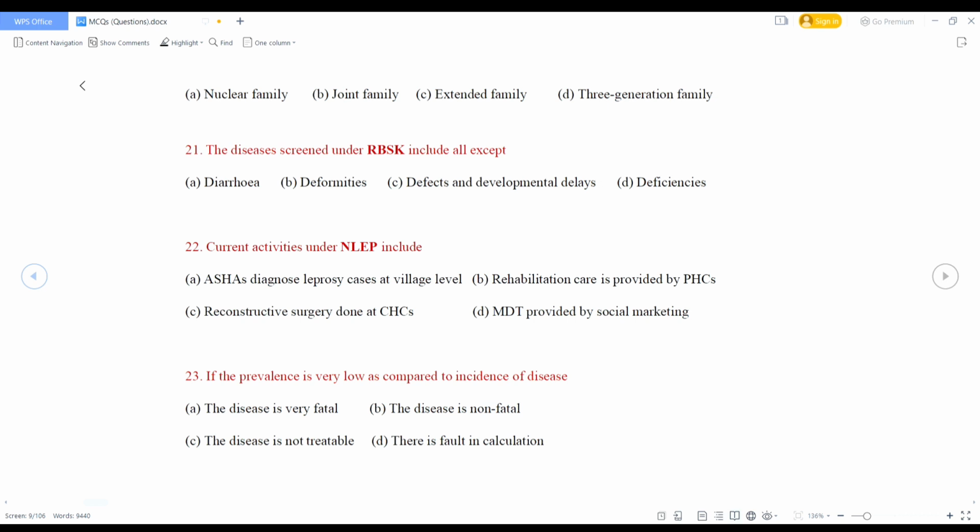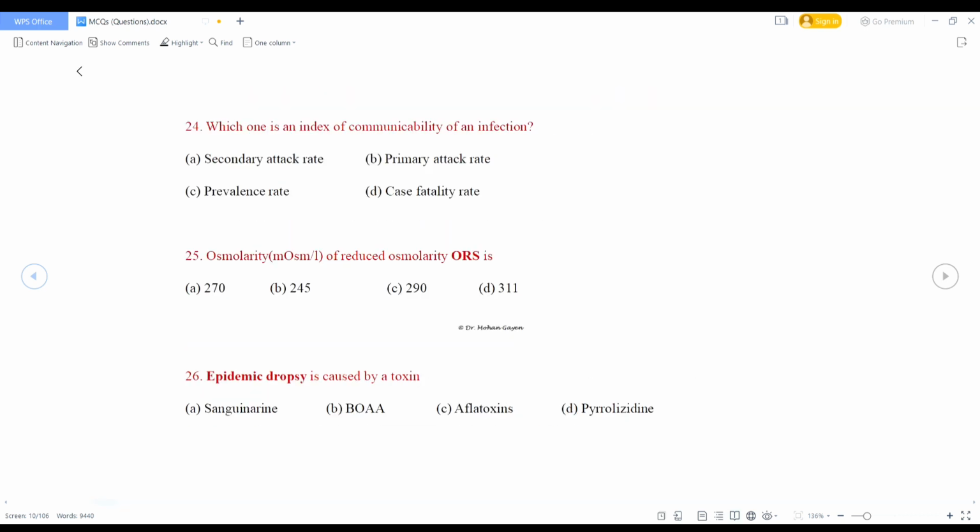Question number 23. If the prevalence is very low as compared to incidence of disease, so the disease is very fatal, the disease is non-fatal, the disease is not treatable. So what is the right answer? Right answer is option A. As here the prevalence is very low as compared to incidence. So the disease is very fatal or the disease is easily curable. Come to the next question.